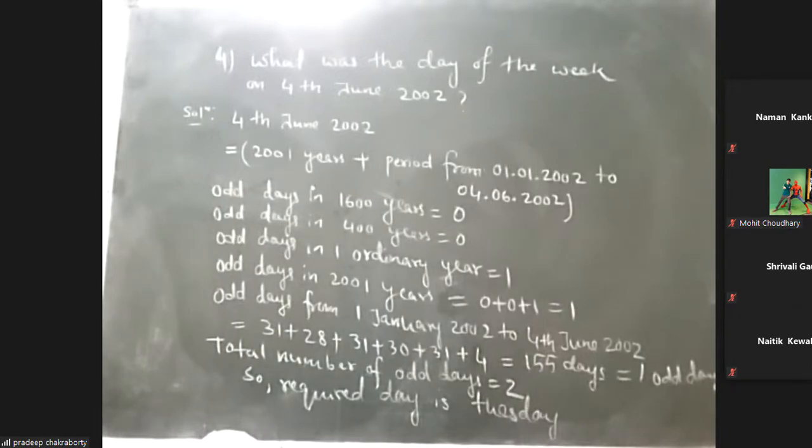You remember 0 odd day means Sunday. Means your week starts from Monday. Okay, so Monday is considered to be the first odd day, Tuesday the second odd day. So these are the presumptions that we are considering to calculate the calendar. If your answer is 0, the answer will be Sunday. Since it is 2, it is Tuesday. So the required day is Tuesday.